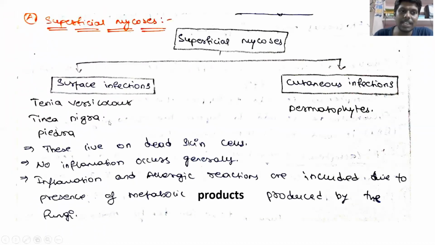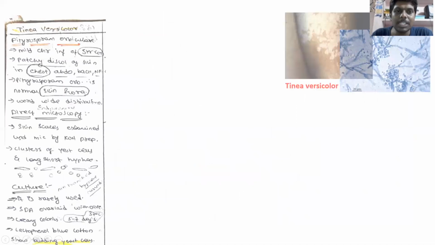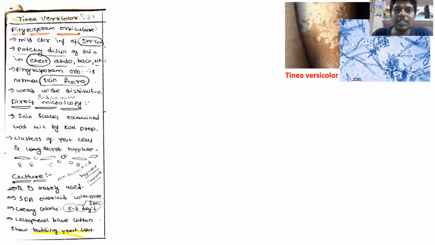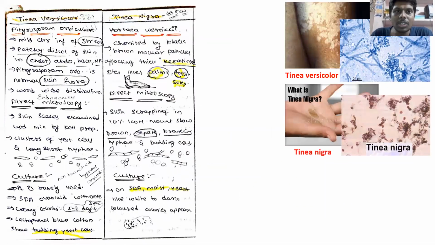Then your second infection is tinea nigra. The name itself says nigra, meaning foot. So tinea nigra means the palm and foot are affected.